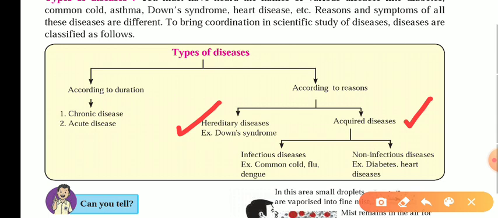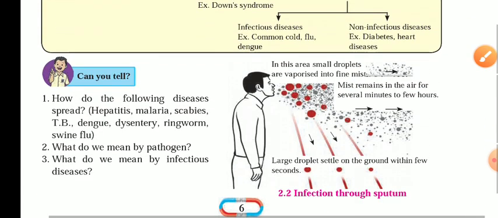These diseases are due to a problem or defect in the genes of a person, and are carried from one generation to another. On the other hand, acquired diseases have two different types: infectious and non-infectious diseases. Now we will see them one by one.